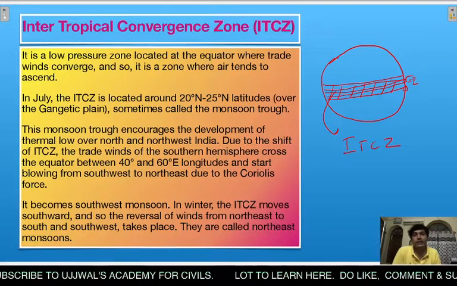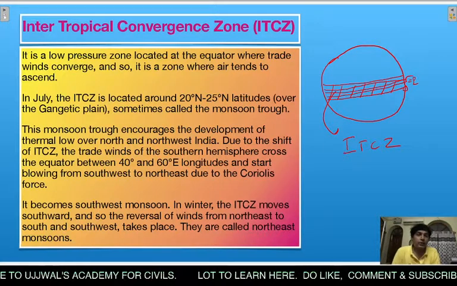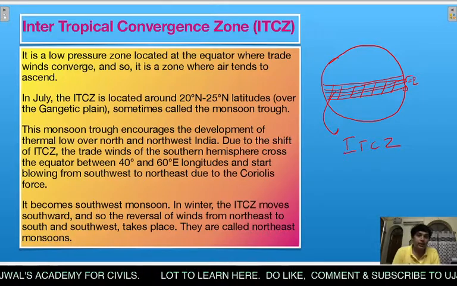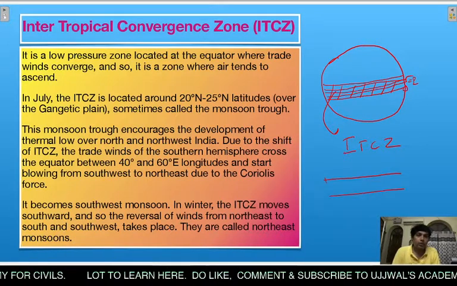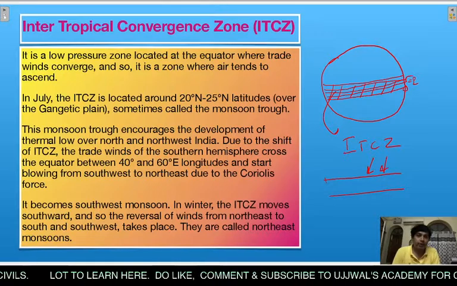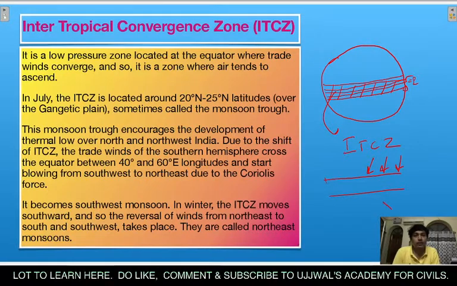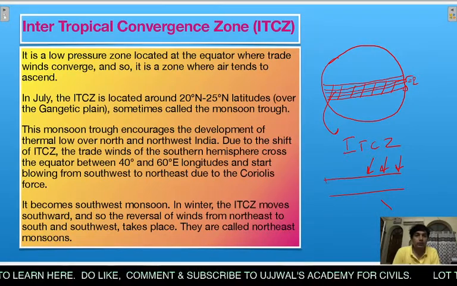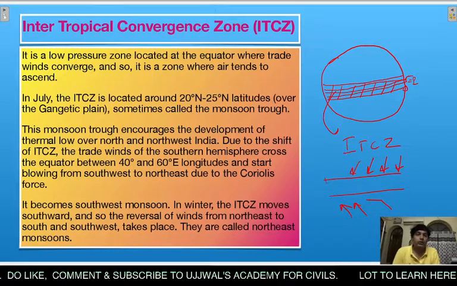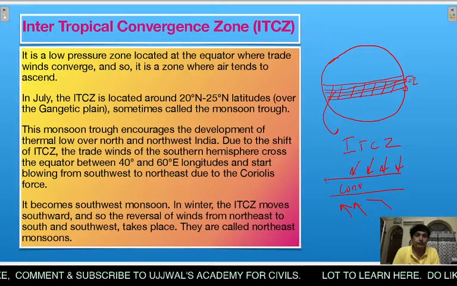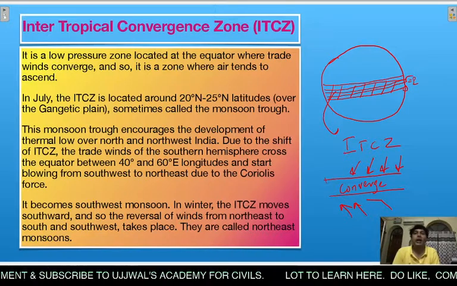What happens in ITCZ is that there is a flow of trade winds from the northern hemisphere and from the southern hemisphere. These are the trade winds, and they converge in ITCZ.